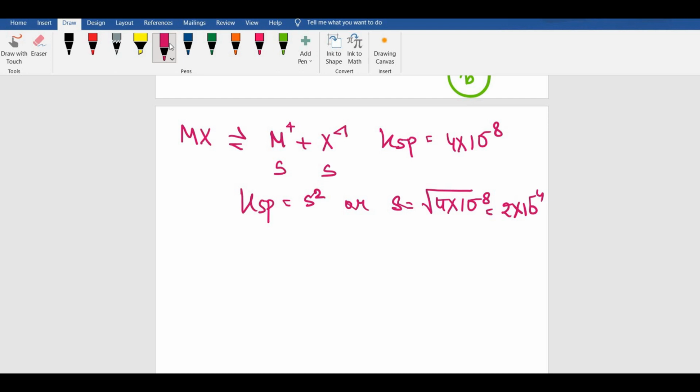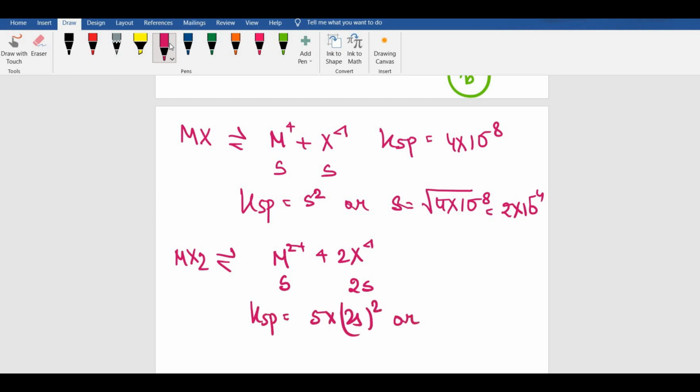Moving on to the next salt, MX2. MX2 would be dissociating to form M2 plus and 2X minus. So this is S, then this is 2S. So in this case, Ksp would be S into 2S to the power of 2, or it should be 4S cubed.